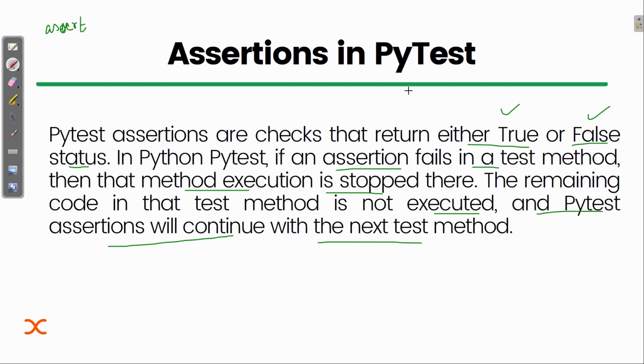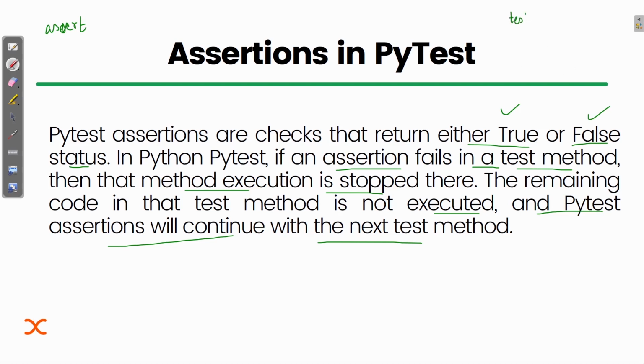The same case is here in a test method. If we are working in some test method and checking an assertion condition, whether that condition is correct or true or not, and it is false, then inside that specific test method no further execution will be done and it will stop there. The interpreter will move to the next test method. Are you getting that point?